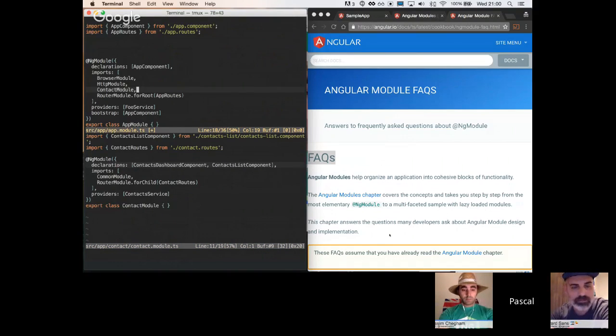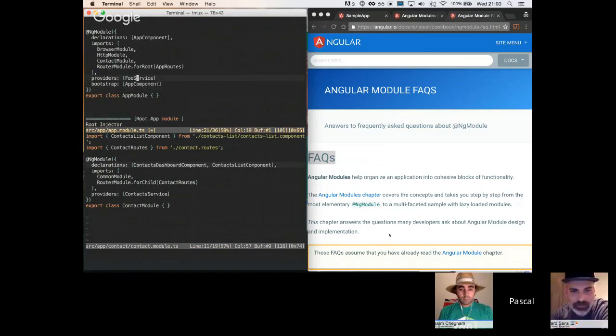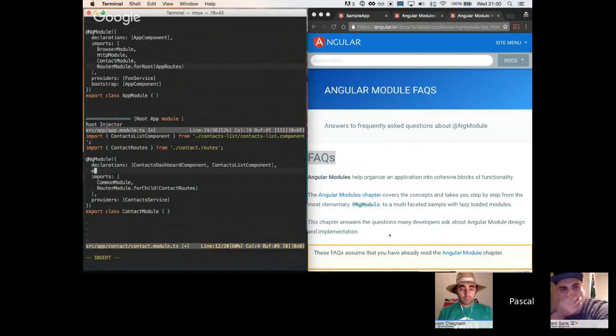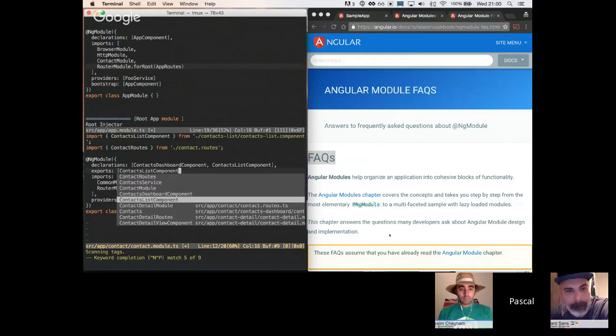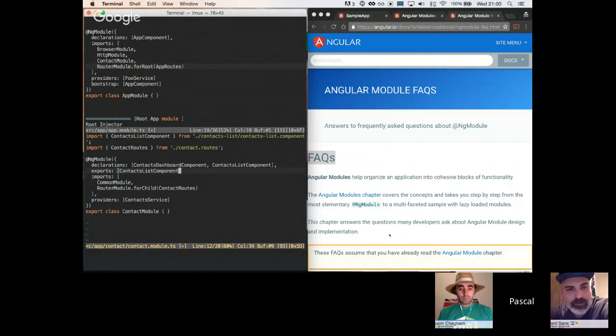But if I want to use the context list component inside my root module again, I would need to export it here. And then I can say context list component, this one. And from that point on, here it is exported. This is the one thing that is exported.